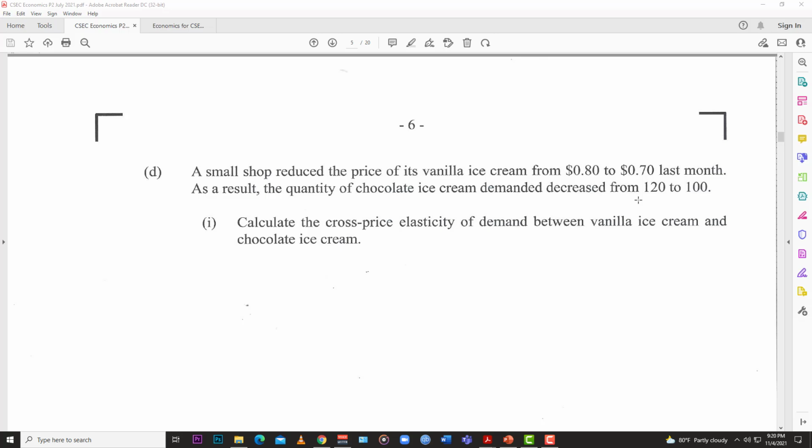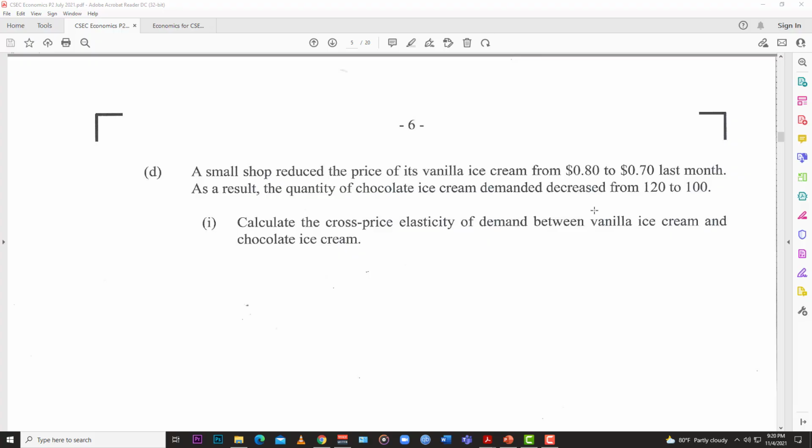So if we go back to our notes, we know that once there's a positive relationship between two goods like that, more than likely those goods are substitutes. And logically, they are both ice cream, chocolate and vanilla. So the persons just substitute the vanilla for the chocolate. They just switch over to the cheaper one. So that's one way of looking at it. So it's a positive relationship, and they are substitutes, and you can tell that because the price went down and the demand also went down. They move in the same direction.